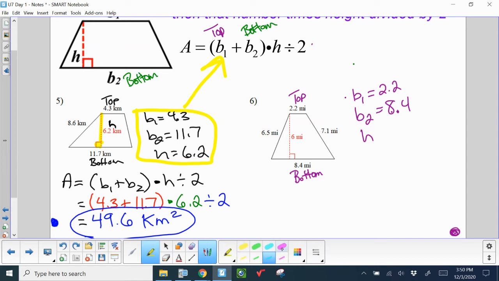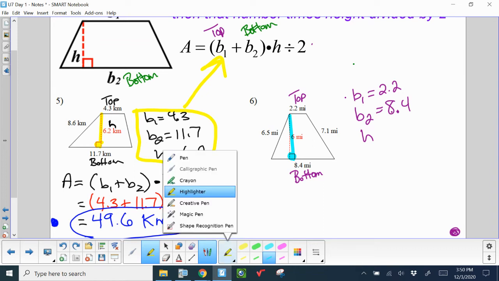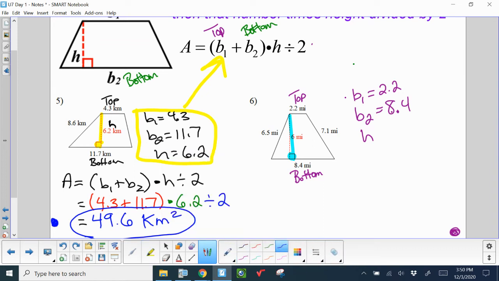Well, my height was indeed 6 because here's my right angle. And that's the distance between the top and the bottom of the trapezoid. So my height is 6. So parenthesis 2.2 plus 8.4, close the parentheses, times the height of 6. Do not forget to divide by 2.